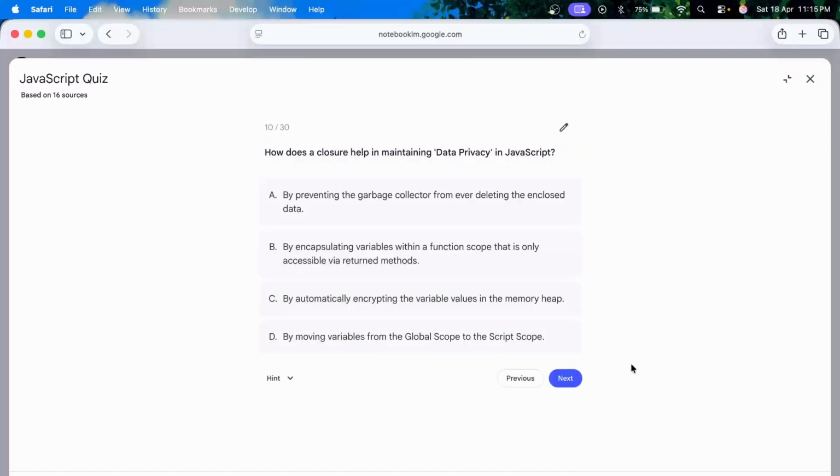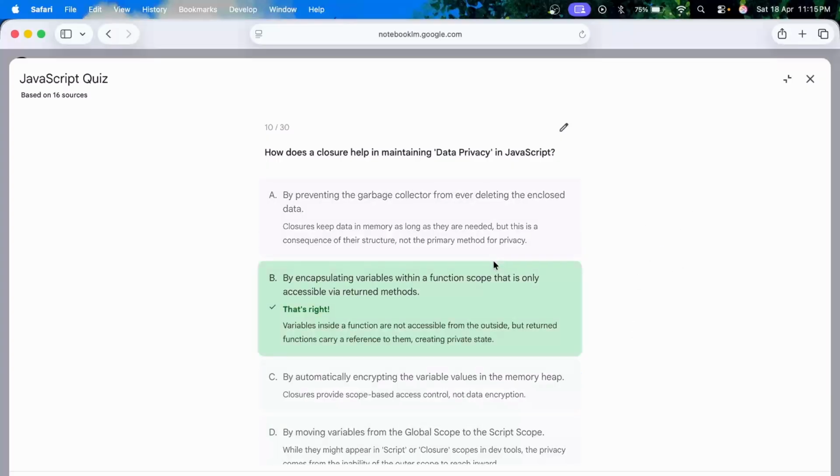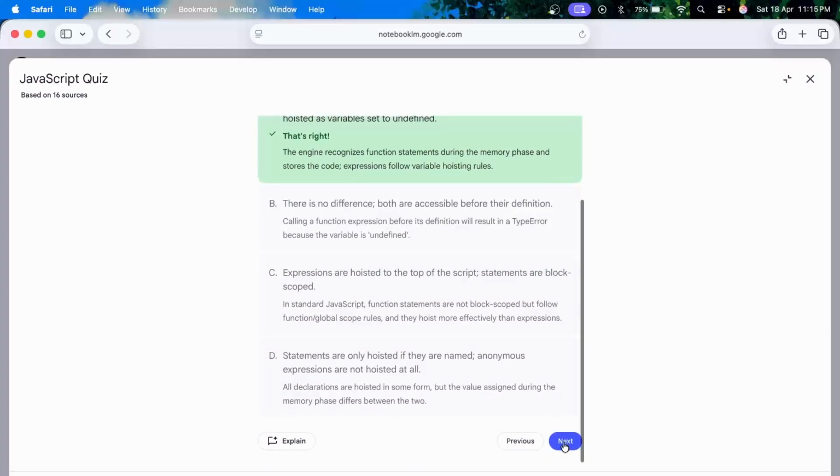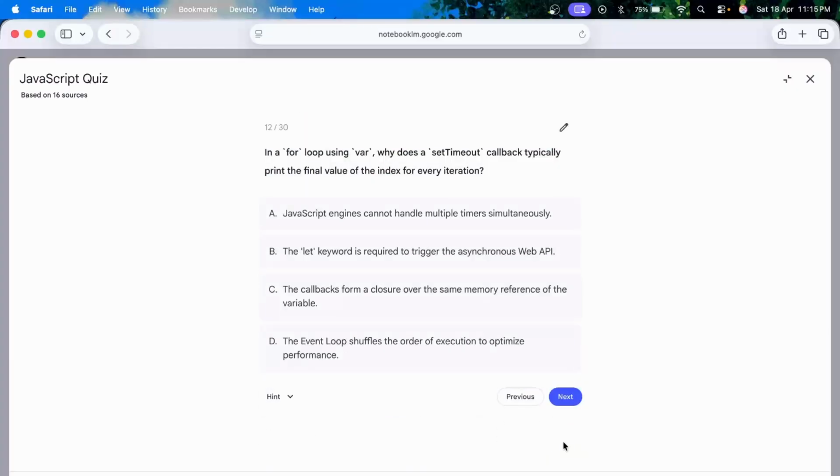How does a closure help in maintaining data privacy in JavaScript? Yes, so this is covered in one of his interview questions videos. So basically with closures, we can encapsulate the variables inside a function. What is the key difference between a function statement and a function expression regarding hoisting? Okay, statements are fully hoisted within the function body. Expressions are hoisted as variables set to undefined. Correct.